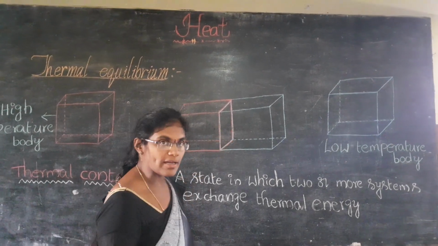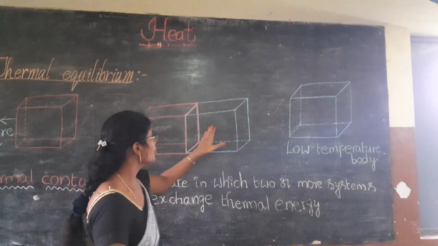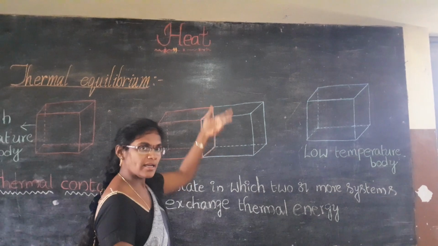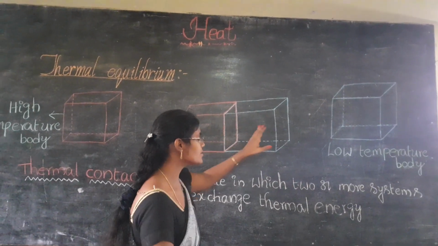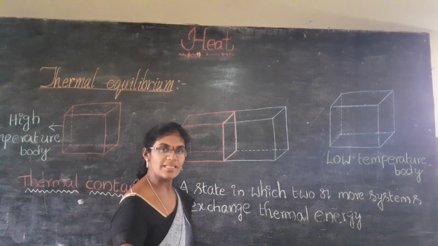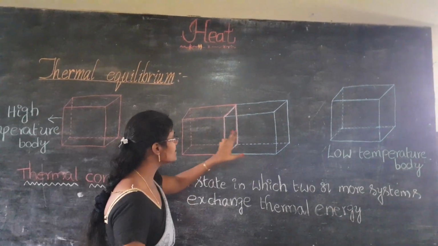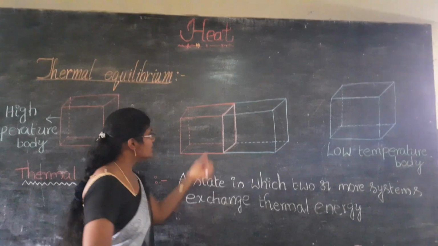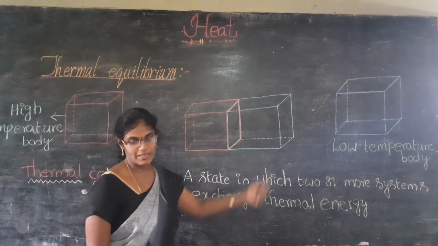What is thermal contact? Thermal contact means a state in which two or more bodies, if you want to add one more body here, it is your wish, or systems exchange thermal energy. That state is nothing but thermal contact. Here I placed these two bodies in thermal contact. This body is the high temperature body and this body is the low temperature body.